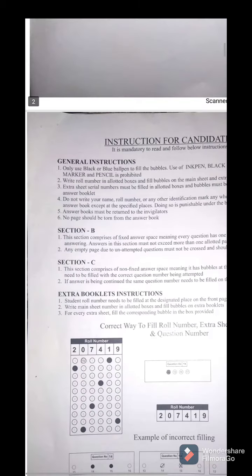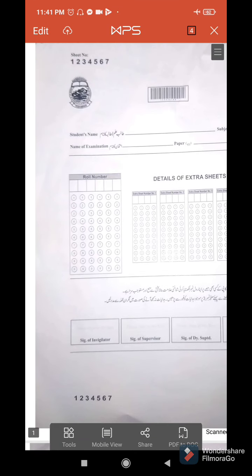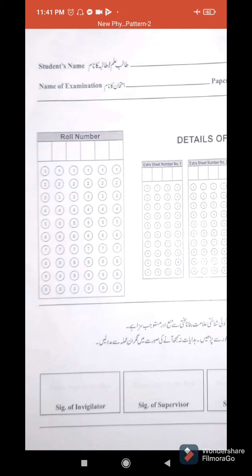Okay, while writing the roll number or while filling the bubbles that are given for the roll number, you are going to use only a blue or black ball pen. Okay, you cannot use anything other than these two color pens, right? You're not going to use any marker, you're not going to use pencil for filling it, you're not going to use any pointer, right? You have to go for either black or blue ball pen.